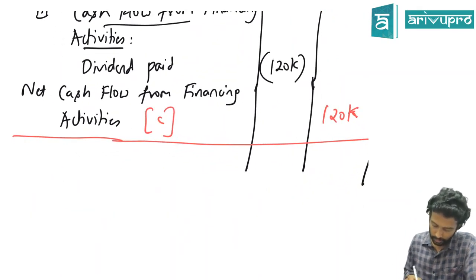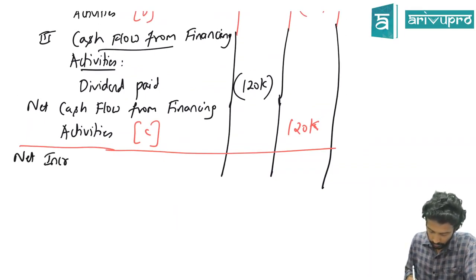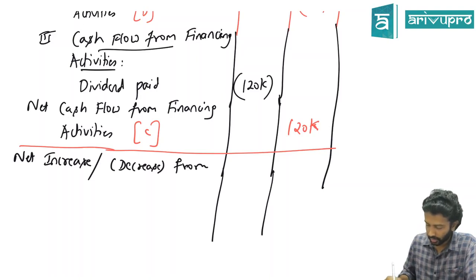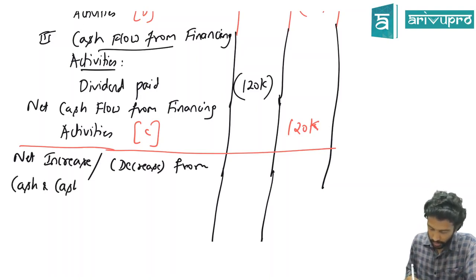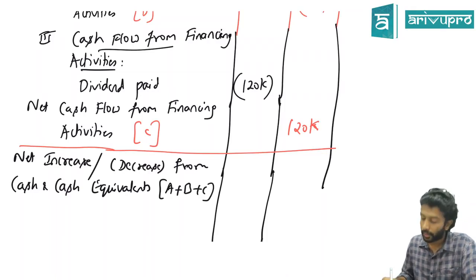net increase/decrease in cash and cash equivalents, which is A plus B plus C, and the number is how much? Plus or minus? Plus 20,000.